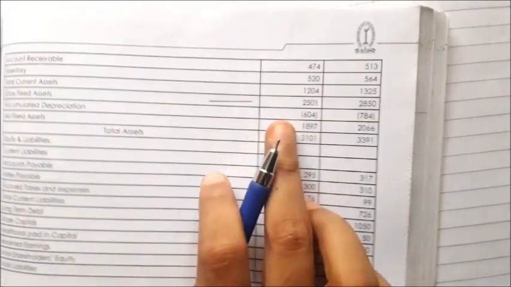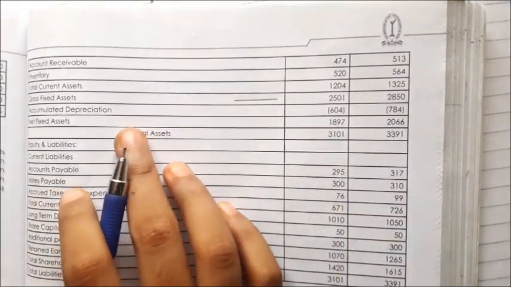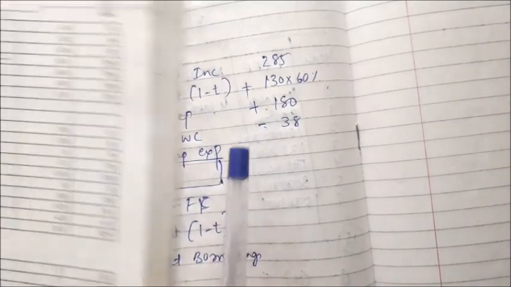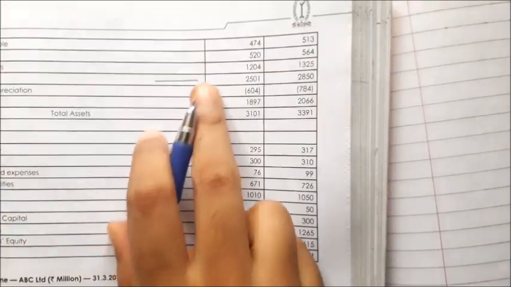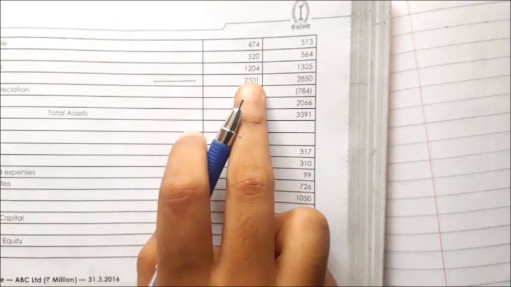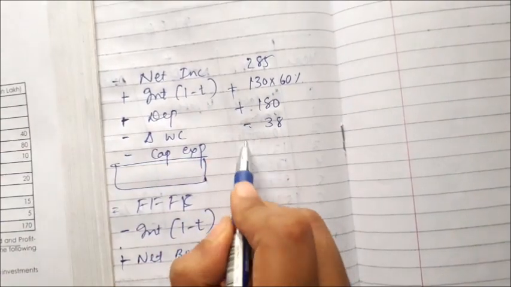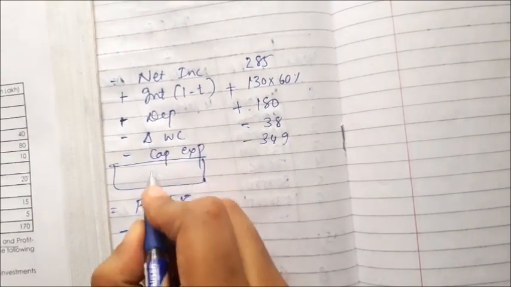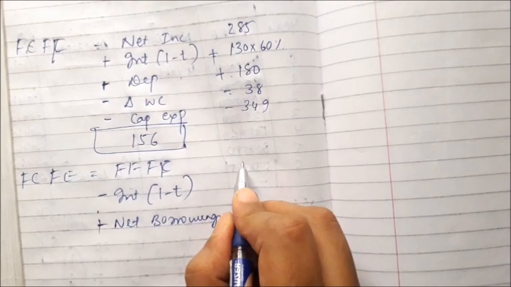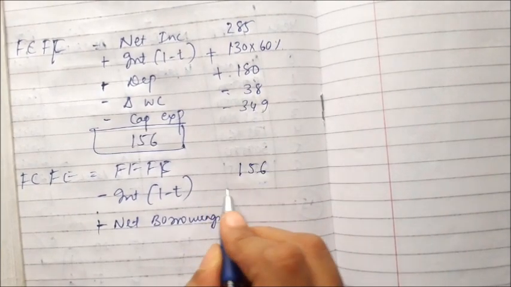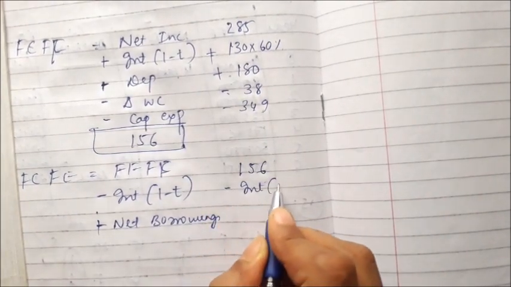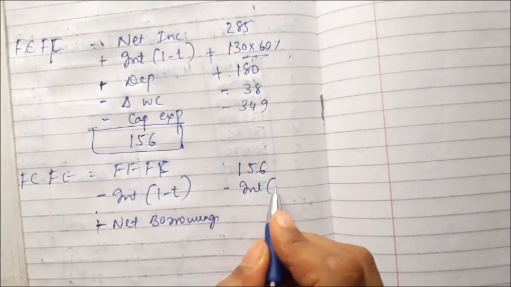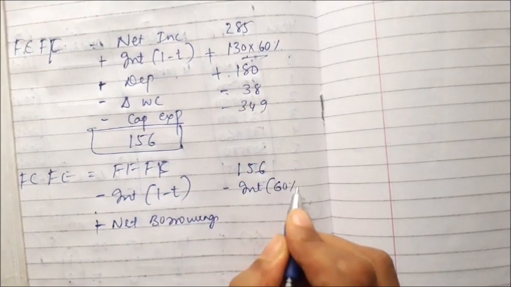Now capital expenditure. To find capital expenditure, we will take the gross fixed asset value. Why will we take the gross fixed asset value? Because the depreciation adjustment we have already done, so we are not going to make the adjustment again and again. So the gross fixed asset value has increased from 2501 to 2850. The increased value we will take. The increased value is 349. So after doing the calculation, we'll get 156. Now we have got free cash flow to the firm, 156. We have to subtract interest into 1 minus t, the same value here, 130 into 60%.